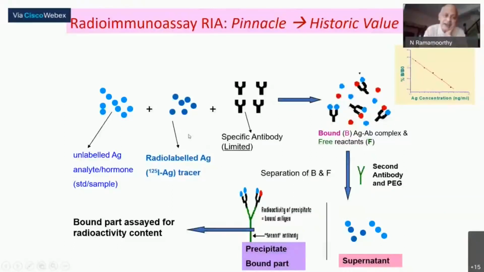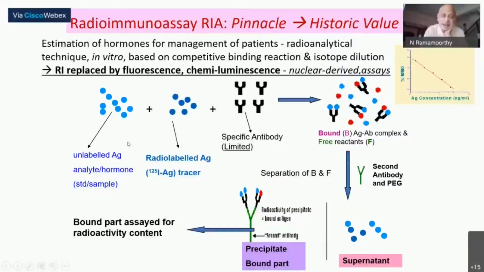Now you react it with varying, increasing amounts of the standards. Along with the increasing concentration, the possibility for this labeled antigen to bind with them is going to be a competitive process.